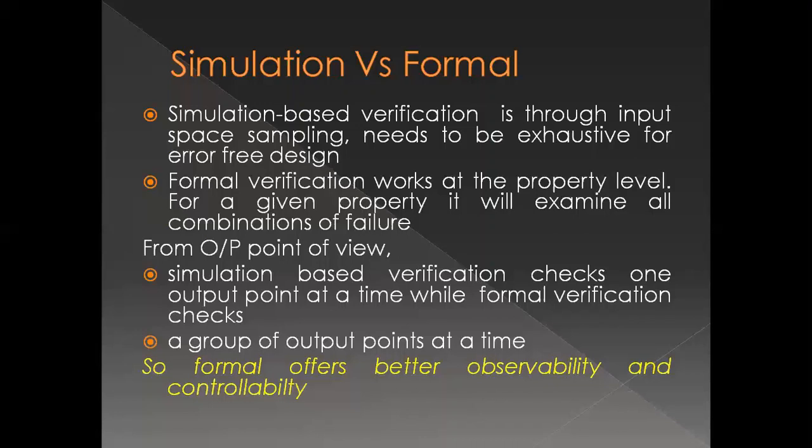So basically it is going to test the points or the nodes in my design with respect to a property. So one property can cover more than one point, and those points can be internal points or primary inputs. Okay, so that is what formal verification is.